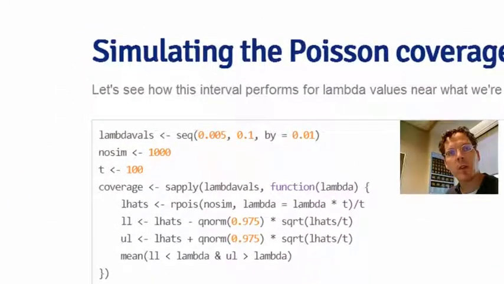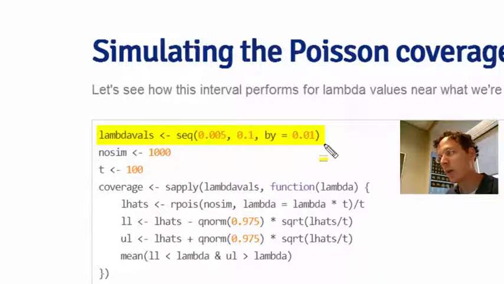Just because we're very interested in seeing how confidence intervals perform on repeated sampling, since that defines our idea of what a confidence interval is, let's repeat the process that we did for the coin for the Poisson coverage rate. So let's pick a set of lambda values, kind of near the ones from our example. Let's do 1,000 simulations. Let's set our monitoring time as 100 instead of 94, just to make it simple. And then I'm going to define coverage in the same way. I'm going to simulate a bunch of Poissons with this particular rate, and then I'm going to divide by the monitoring time to get a vector of lambda hats over 1,000 simulations.